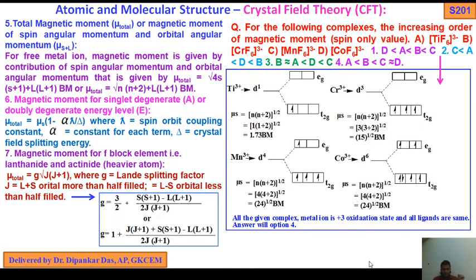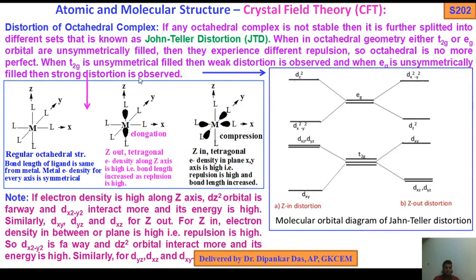Okay, next move on. Distortion of octahedral complex. Another application: distortion of octahedral complex, that is Jahn-Teller distortion. If any octahedral complex is not stable, then it is further split into different sets; that is known as Jahn-Teller distortion, JTD.